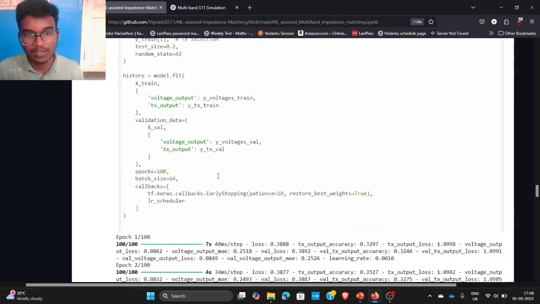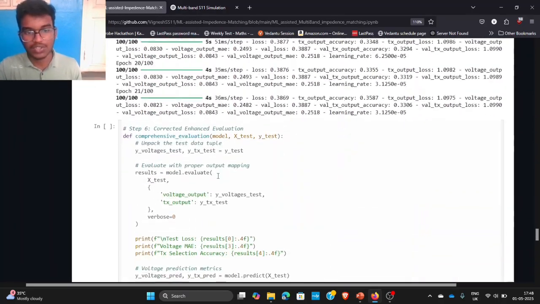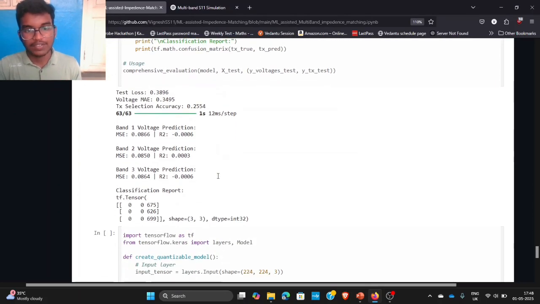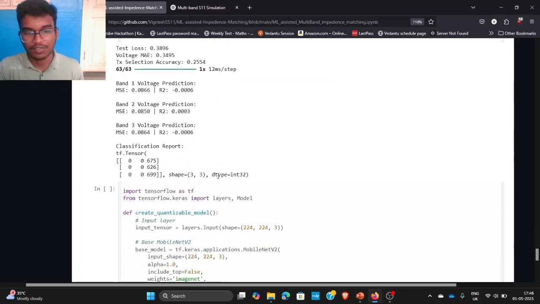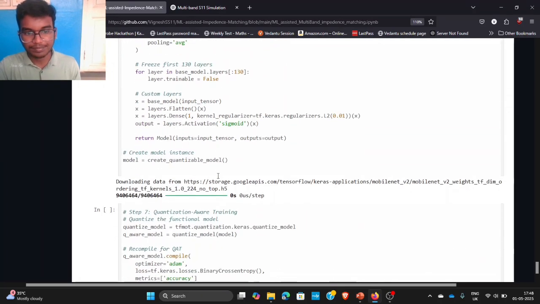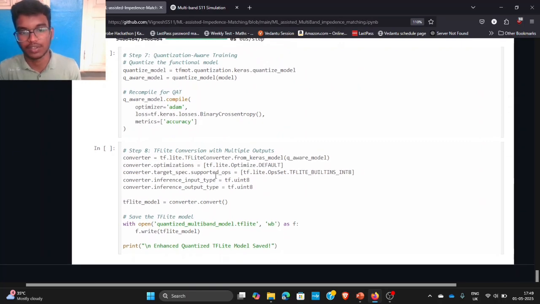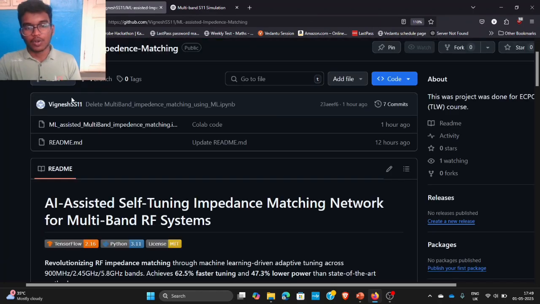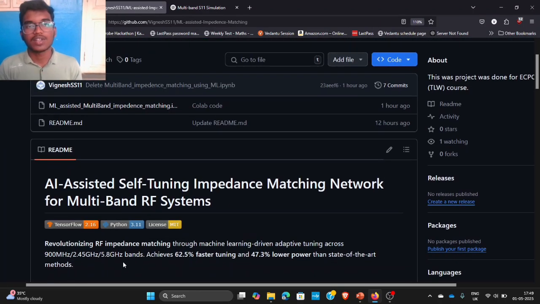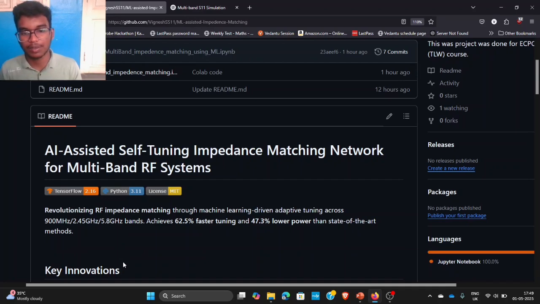So these are other parameters for the outputs. Validation loss is also checked again, and voltage is also checked again, with the classification report being done. We have achieved 25 to 30, 40% as of now with the synthetic dataset, but with the environmental dataset we can achieve a lot more. So yeah, this is the quantization step for the TensorFlow Lite model. This is the complete code for our project, which can be improved in a lot of ways. It has many future applications and many future improvements and advancements to be made. With time and advancements, these things can be improved a lot.